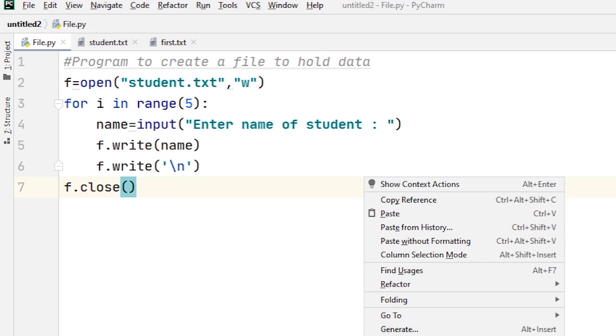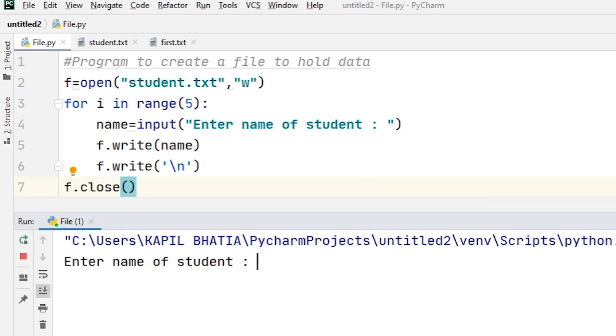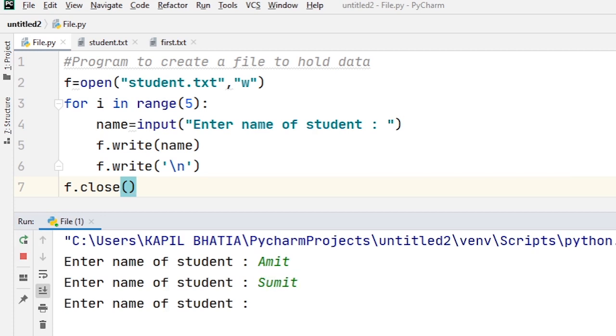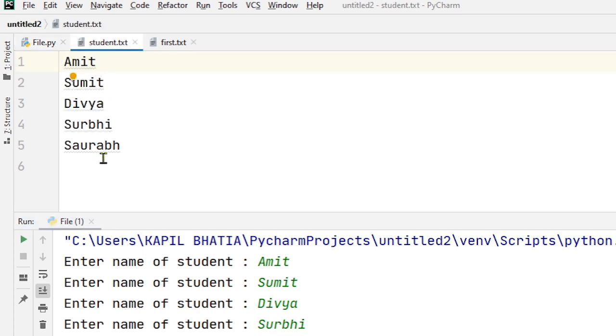Now when I run this code, enter first student name Amit, Sumit, and so on. Now you can see the output is Amit, Sumit, Divya, Surbhi and Saurabh. Now I hope you understand how to write data onto a file.